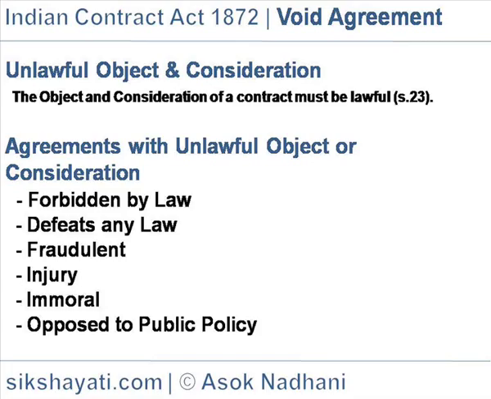Example: A promises B to get employment in railways and B promises to pay rupees 1000 to A. The agreement is void as the consideration for it is unlawful.